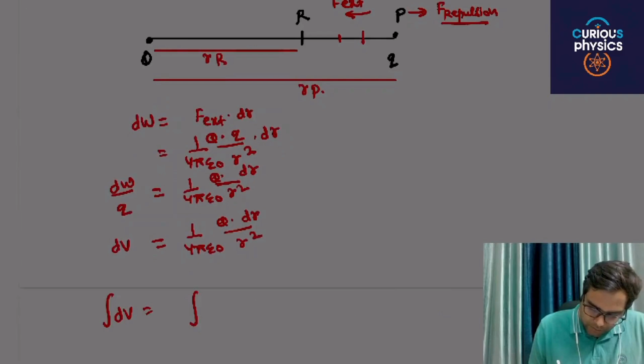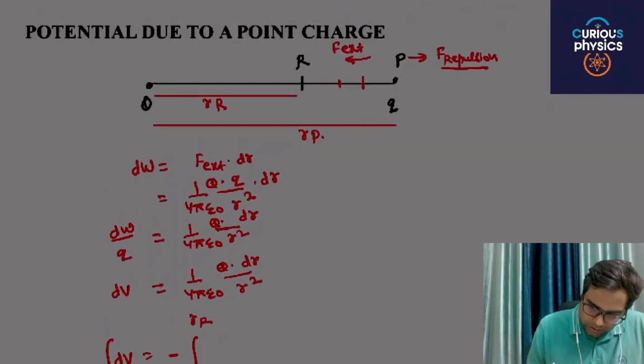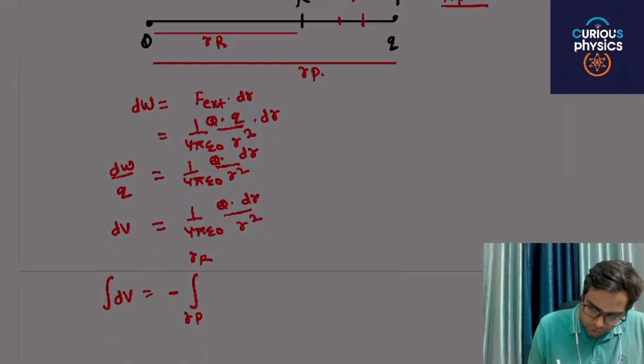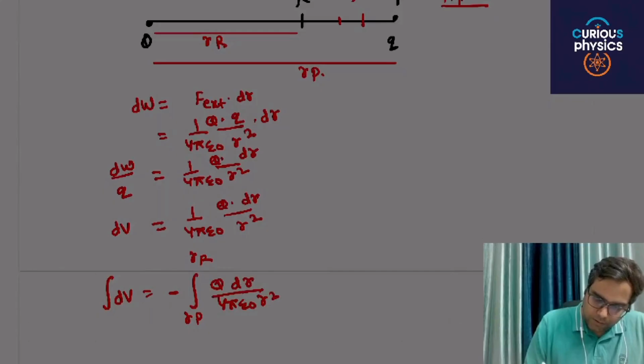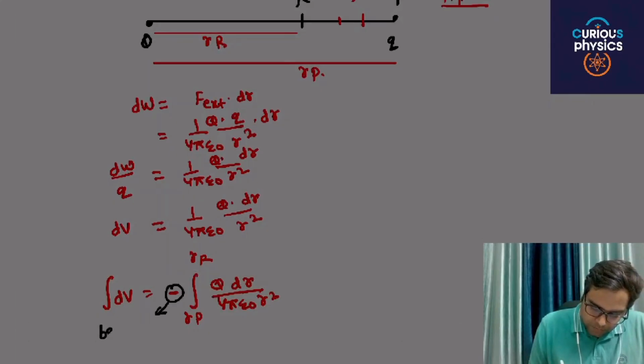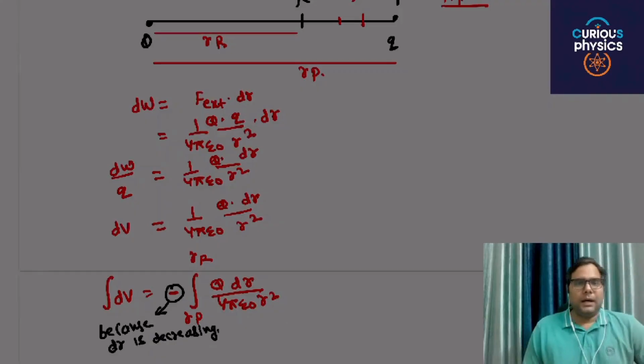This particular value has a negative sign, integrated from R_P to R_R, Q dr by 4 pi epsilon naught r square. And why is this negative? Because dr is decreasing. Are you able to understand my point?